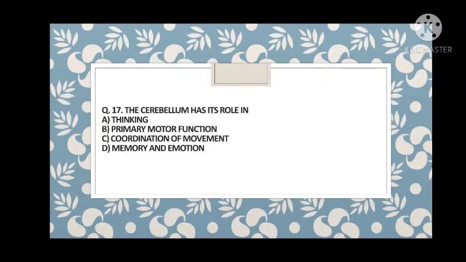So guys, the cerebellum has its role in thinking, primary motor function, coordination of movement, memory and emotion. First of all, A is thinking. Thinking is a part of the cerebrum, not the cerebellum. Motor function is again the part of the parietal cortex of the cerebrum. The coordination of movement is the part of the cerebellum. It is the correct answer.